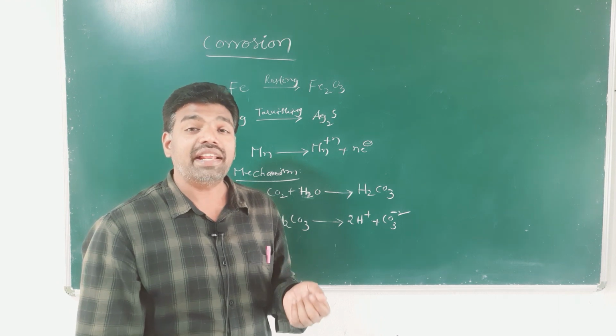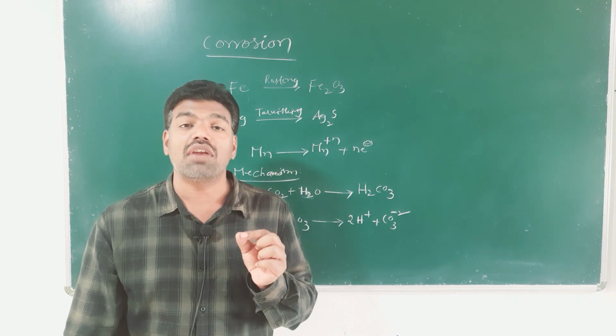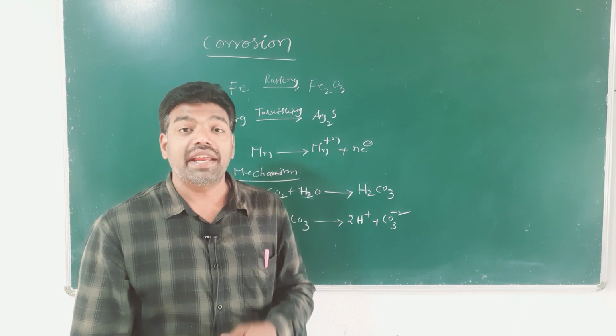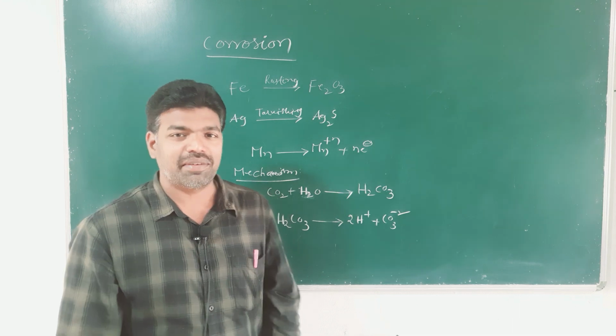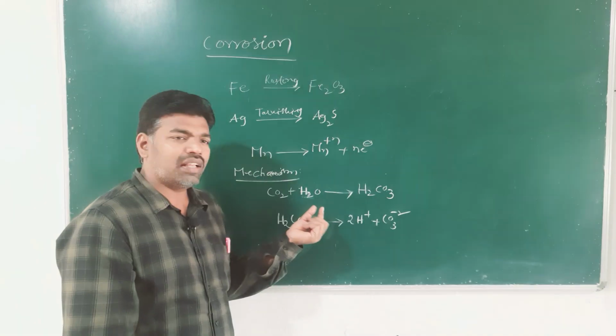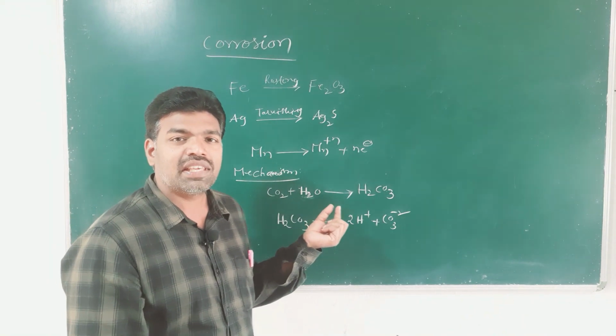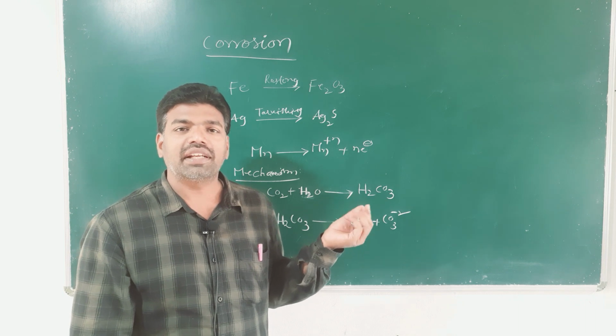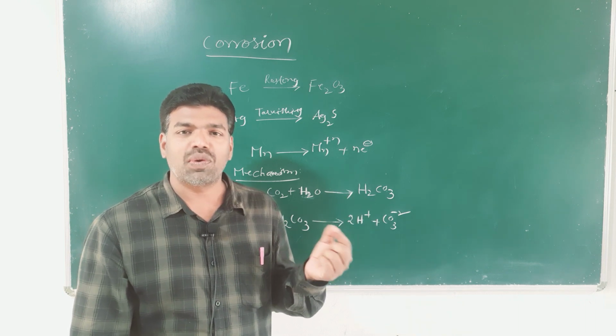So, when iron is in contact with dissolved carbon dioxide and dissolved oxygen, it undergoes oxidation, because the water vapor on the surface of the iron or metal dissolves carbon dioxide and O2.